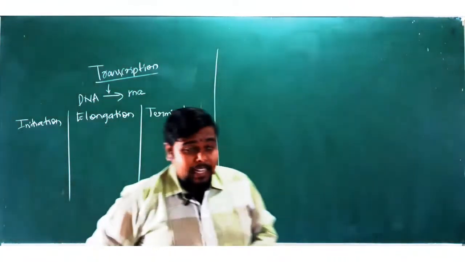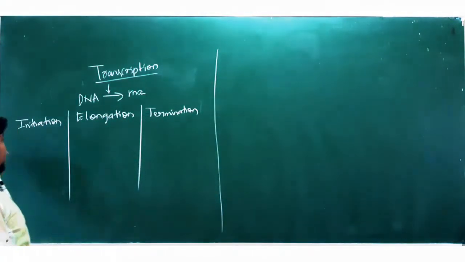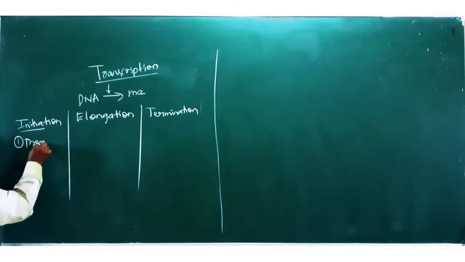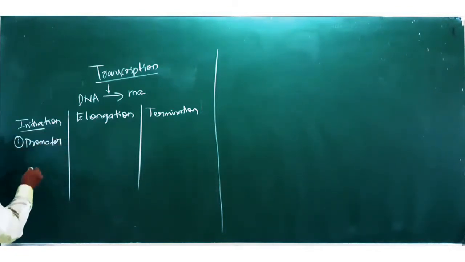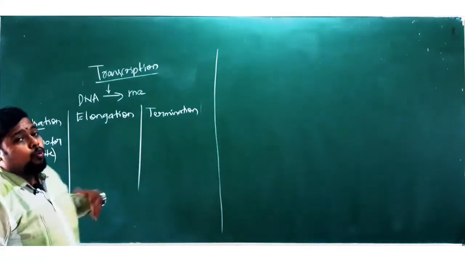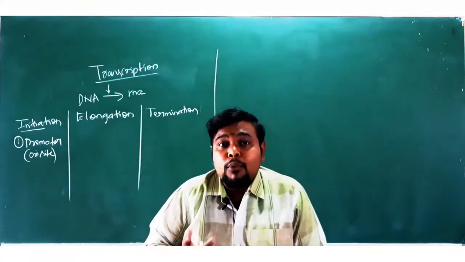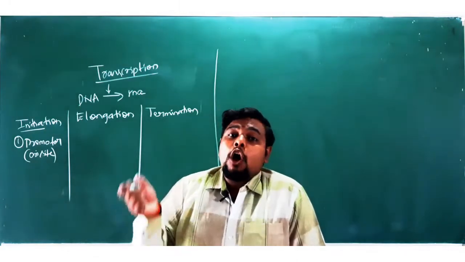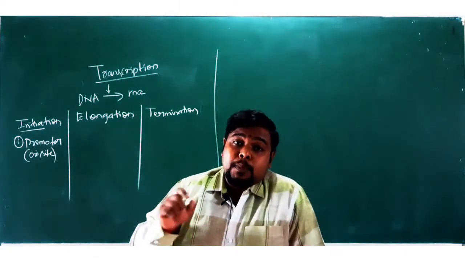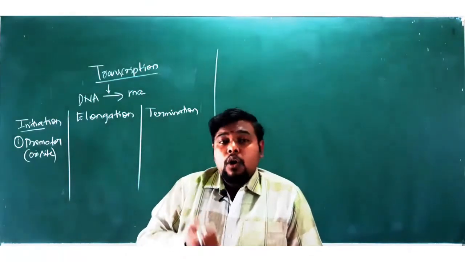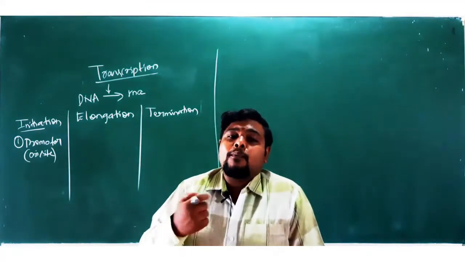For initiation to occur, there is a region called the promoter region, or, according to a few others, the ORI site. This ORI site plays a very important role. This is the region from where the process of transcription will start. So how does it start from the promoter region?